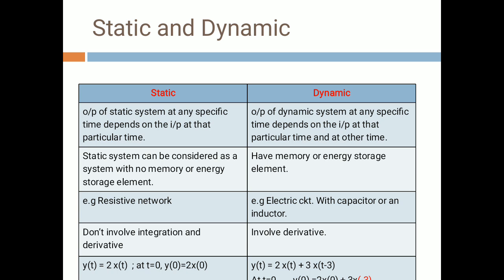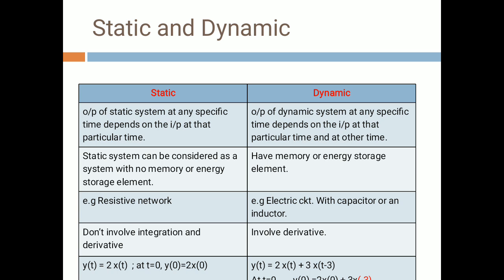For example, y(t) is equal to 2x(t). So this is the equation of a static system. If I put the value of time t is equal to 0, obviously y(0) is equal to 2x(0). So we will get the same value, y(0) is equal to 2x(0). But if you look at the dynamic side example, y(t) is equal to 2x(t) plus 3x(t minus 3).